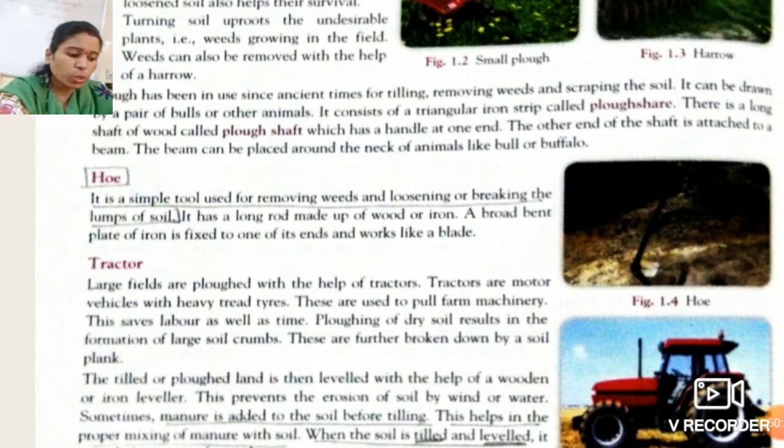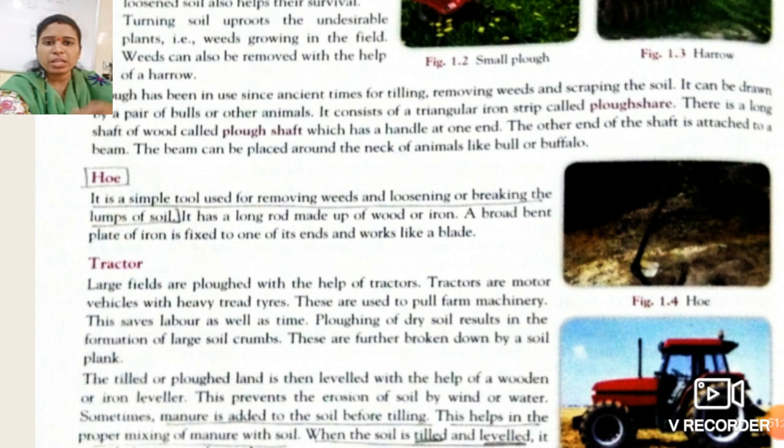Tilling means the process of loosening and turning the soil. Sometimes farmers add manure before tilling. Why do they add manure before tilling? Students, manure is a natural fertilizer. If you add it before tilling, before loosening the soil, it will mix properly into the soil. If you just throw the manure on top, it cannot get deep into the soil.